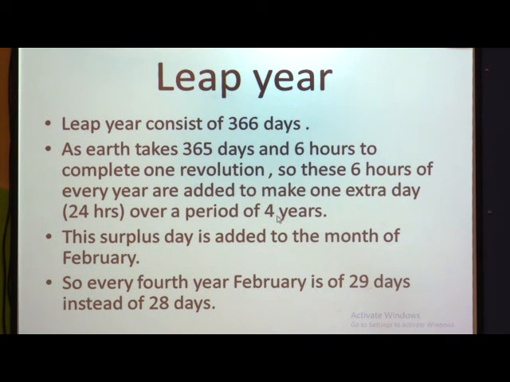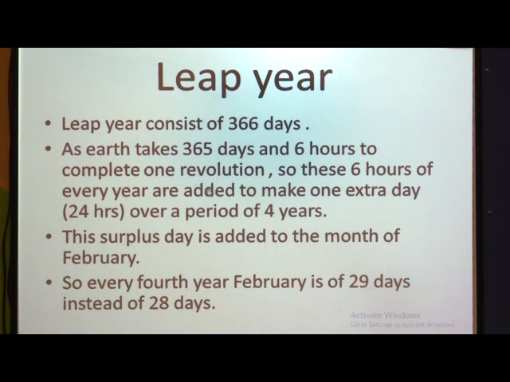And this surplus day is added to the month of February. Understood now what you mean by leap year? We add these 6 hours of 4 years and make 1 day, and that 1 day we add to the month of February, and thus February has 29 days in the leap year.